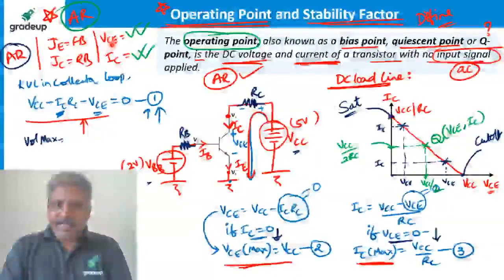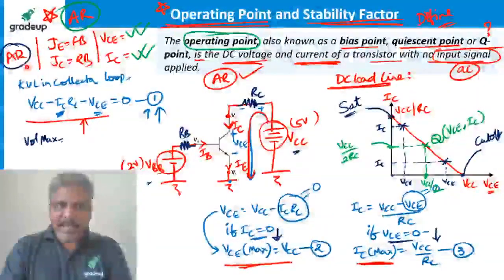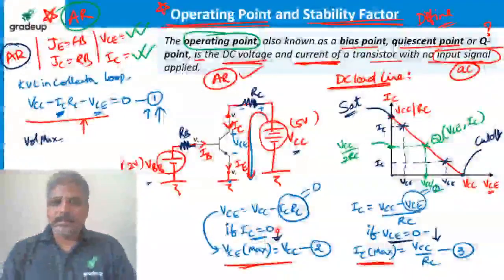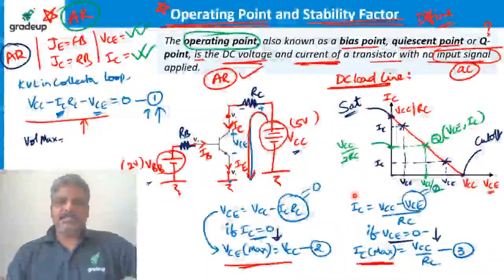See, operating point is nothing but VC and IC. Active region is nothing but... That's why we have to plot the graph between them. Right, right. Now this is what operating point is.